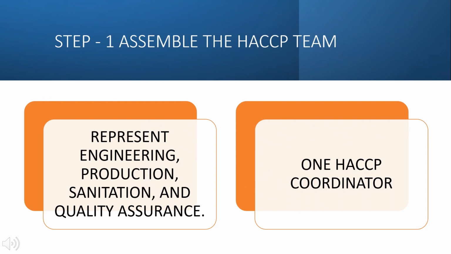The first preliminary step is to assemble the HACCP team. It includes supply chain department, production, engineering, quality checking, etc. The team should be multidisciplinary in nature. It must include at least one HACCP coordinator.